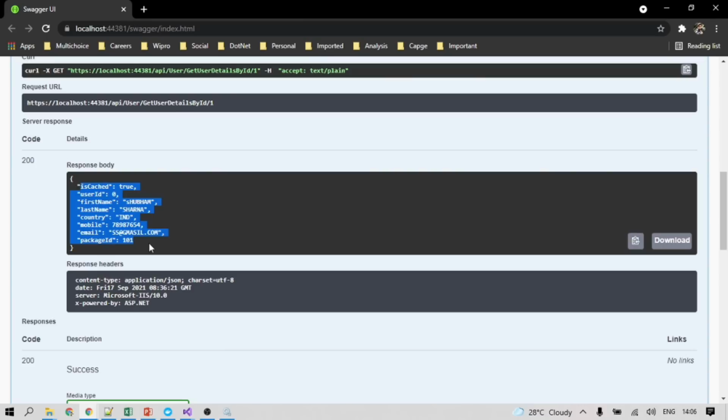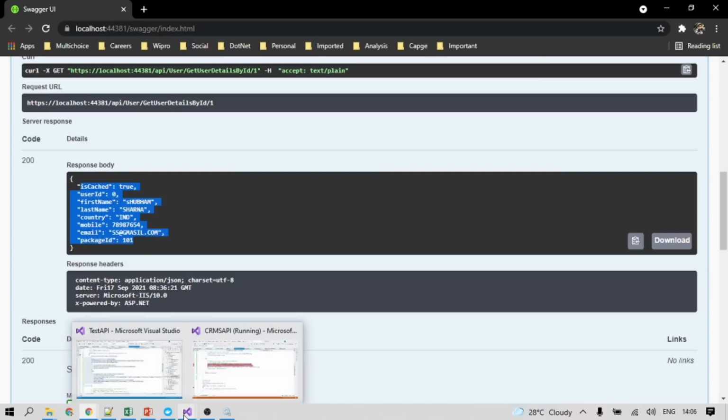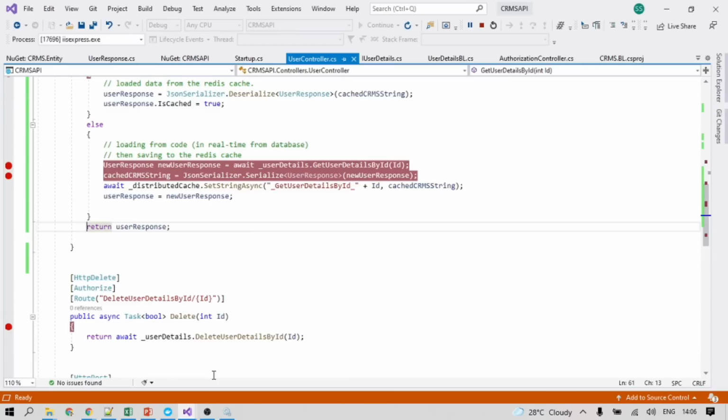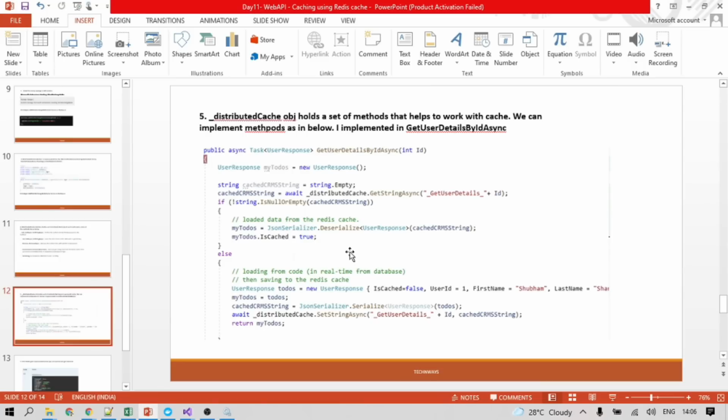So this is the caching mechanism. This is a very essential mechanism which we are continuously using in multiple organizations, and this is very much in demand. So please guys, make sure to understand all the things properly. If you have any doubt, please put that question in the comment box, or mail me, or ping me in the Telegram channel. I will definitely try to help you out.